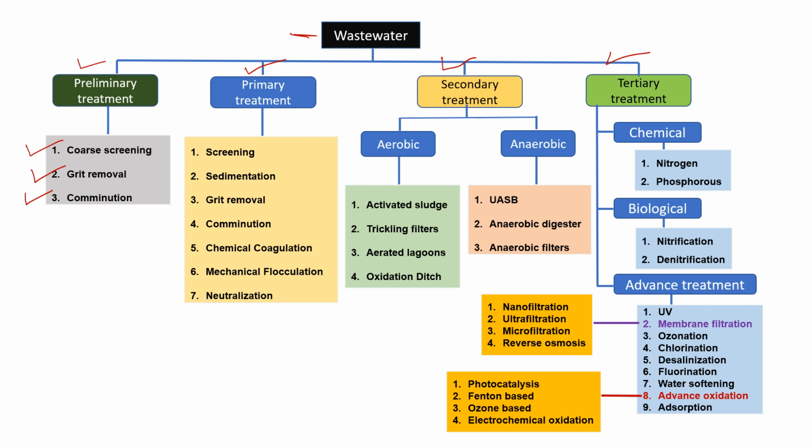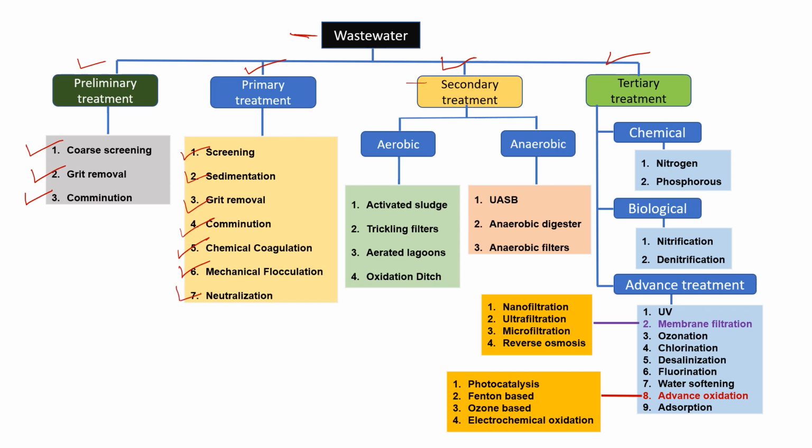Comminution is the process in which large particles are broken down into small particles. Okay, comminution. Then after the screening, in primary treatment, we go for screening, sedimentation, grit removal, comminution, chemical coagulation, mechanical flocculation, and neutralization.